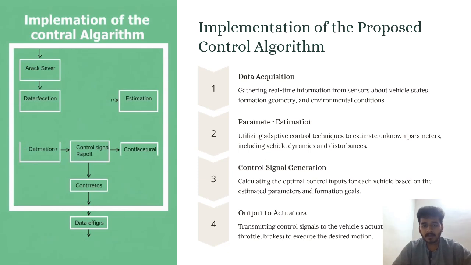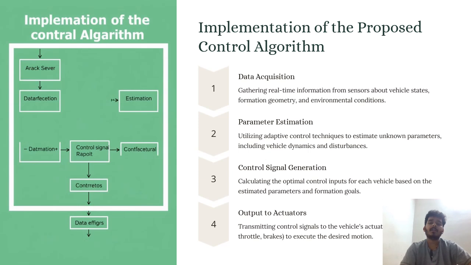Control signal generation: calculating the optimal control inputs for each vehicle based on the estimated parameters and formation goals. Output to actuators: transmitting the signal to the vehicle actuators, and the steering and brakes execute the desired motion.